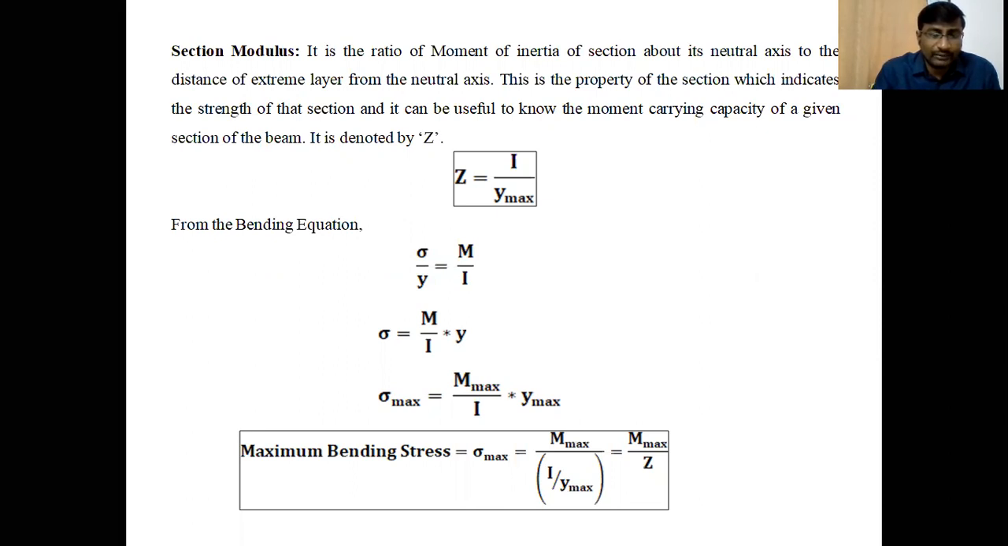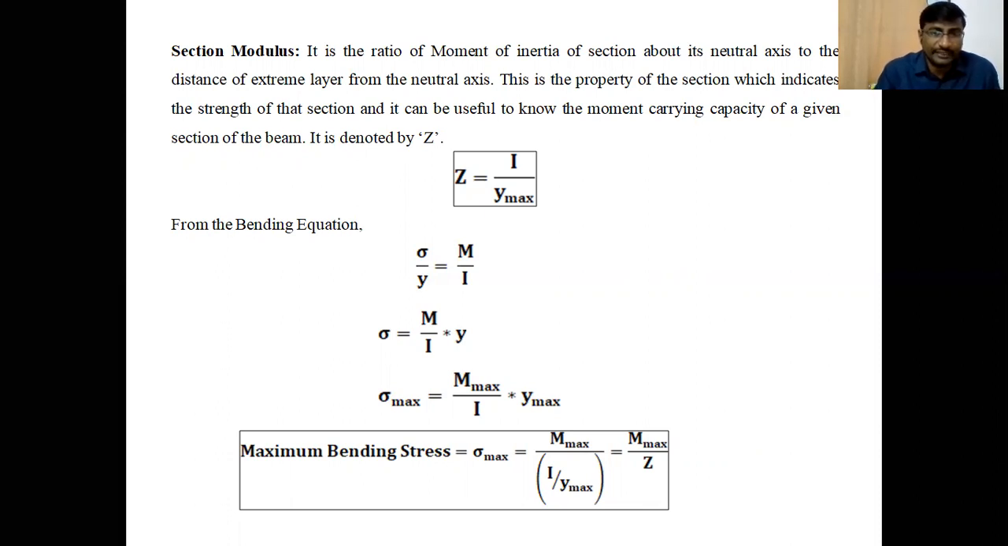If a beam bends like a bicycle frame, the uppermost layer is subjected to maximum compressive stresses. The bottommost layer induces the maximum tensile stresses. The maximum stress sigma max is equal to M max by I into Y max. M max is the maximum bending moment in the beam, and I is the moment of inertia about the neutral axis. Y max is the maximum distance of the extreme fibers from the neutral layer.